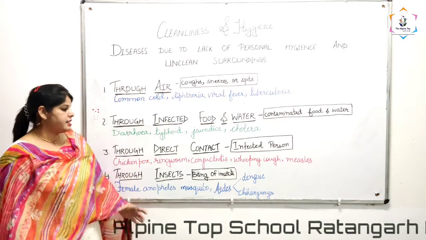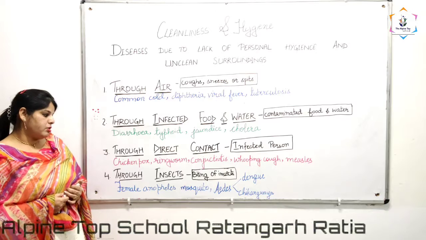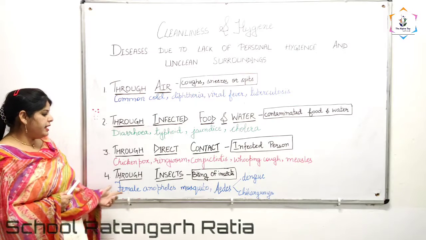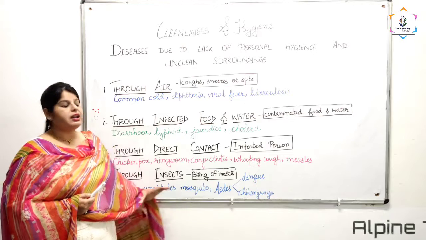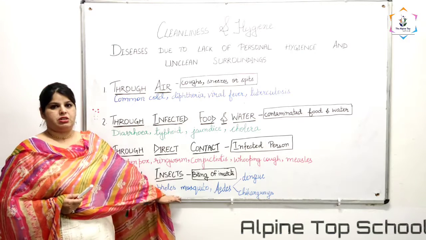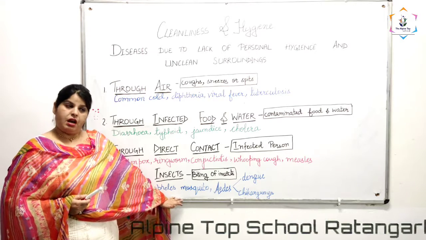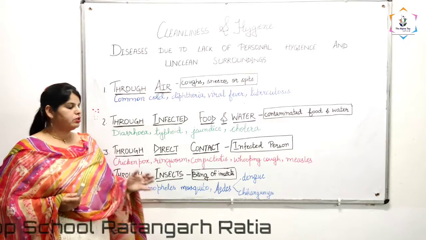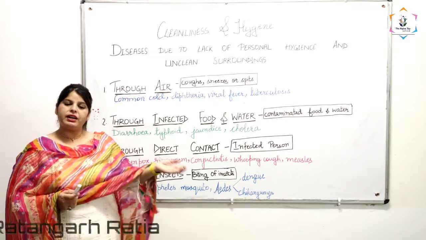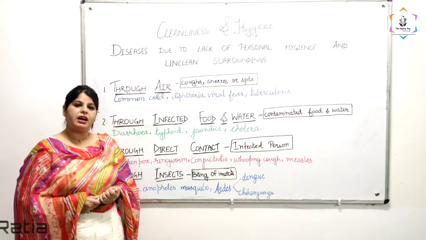Then through insects. Different diseases are caused by insects also. For example, the female Anopheles mosquito causes malaria. Now the question will arise: ma'am, how does the female Anopheles mosquito biting one person spread it to another one?